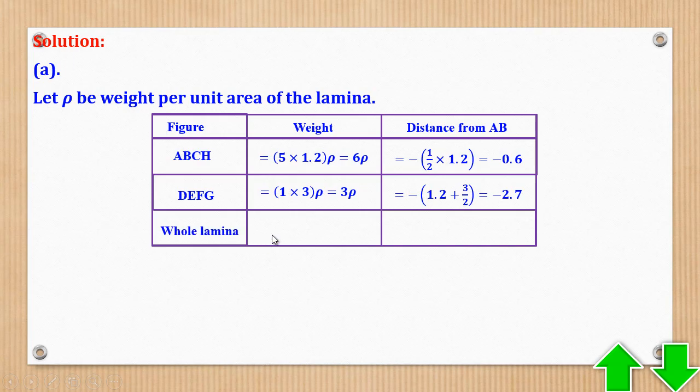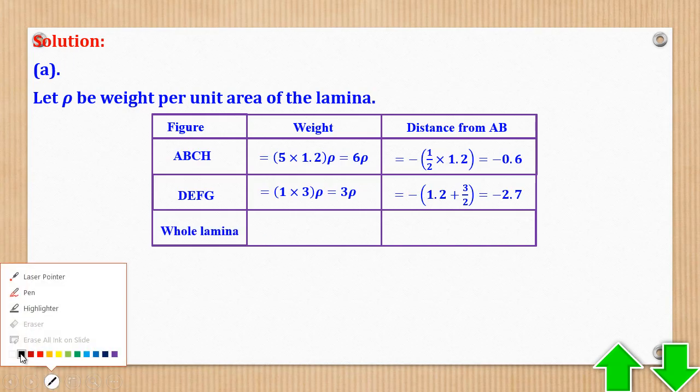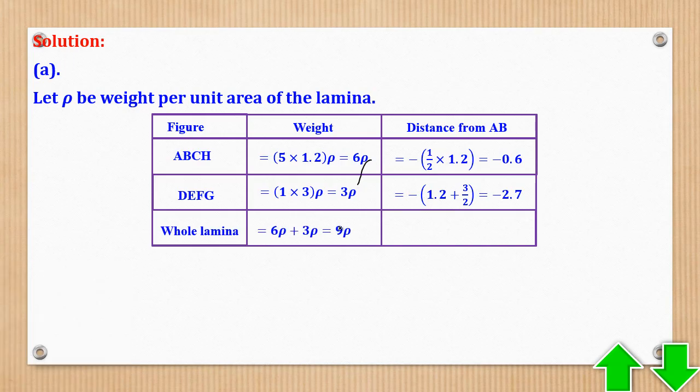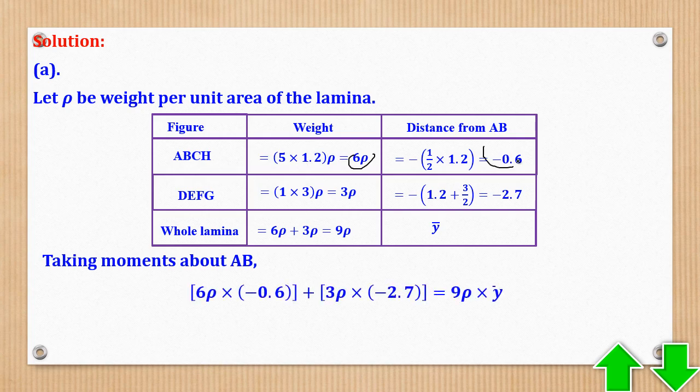Then next will be the whole lamina. We add the total area, which is this plus this, to give you 9 rho as the weight. Then the distance, we don't know it, so just call it y bar. Then taking moments is first weight and distance. So this times this gives you this. Then this times this gives you this, will be equal to the total, which is this times this.